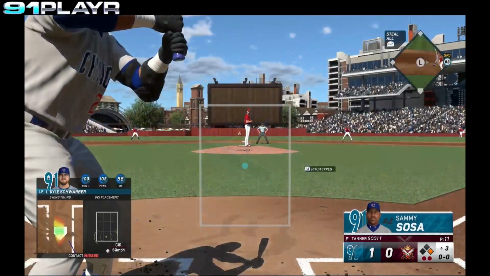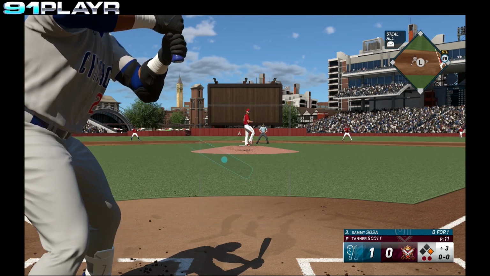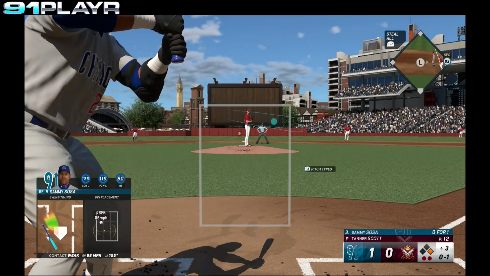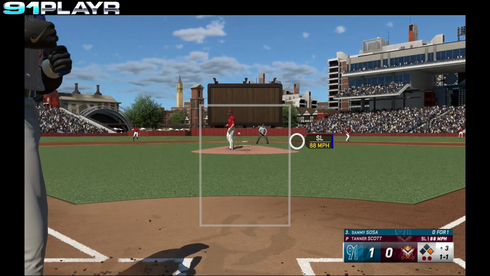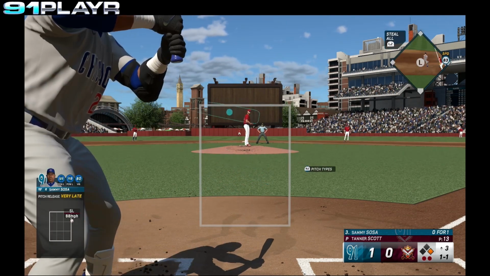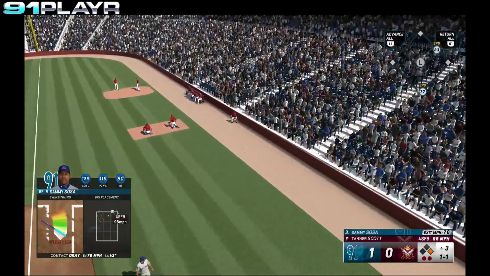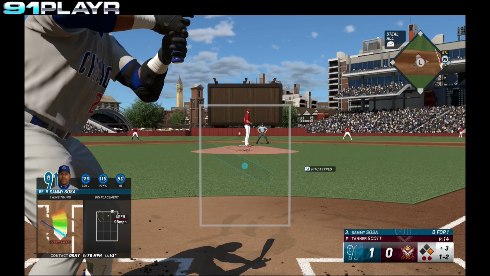2 away. Sammy Sosa steps in. Sosa fouls the first pitch away. 0-1's the count. Ball outside. 1-1. Sosa fouls that ball away. Out of play down the first base line. 1-2's the count.